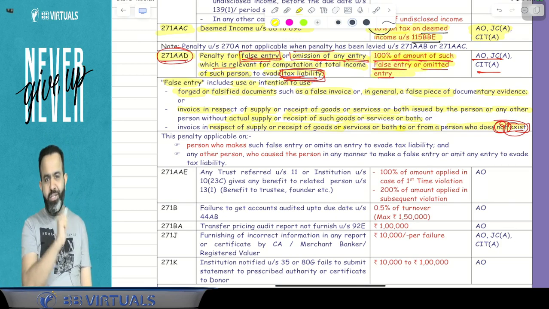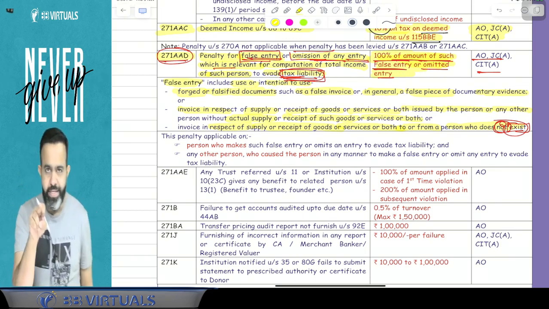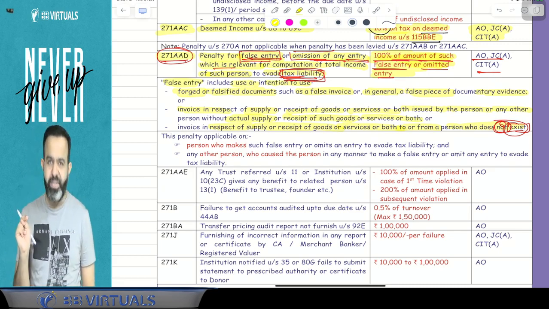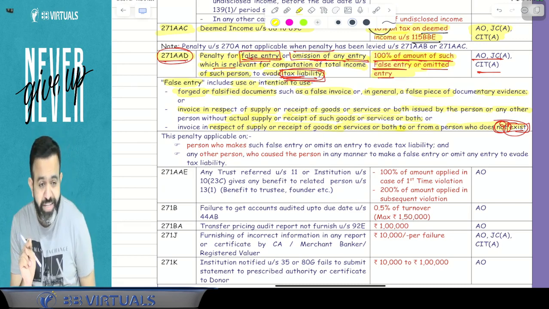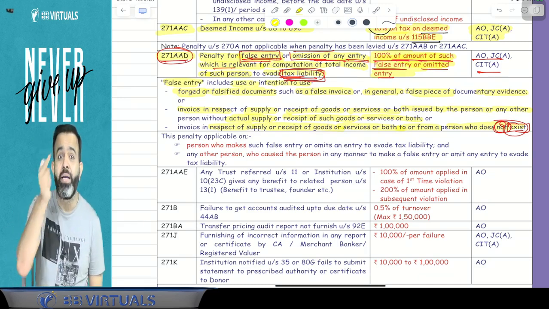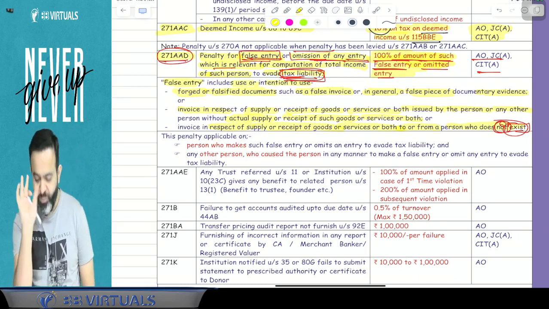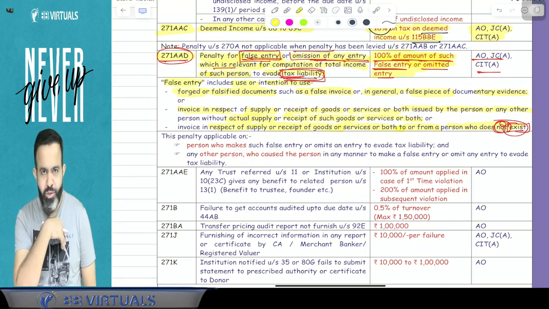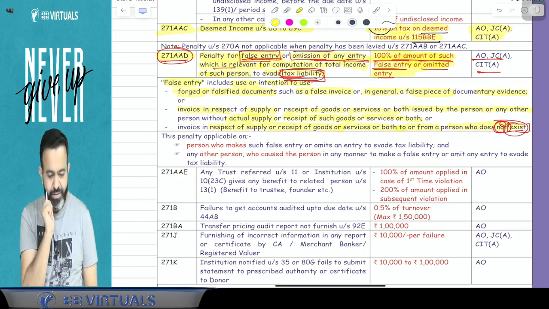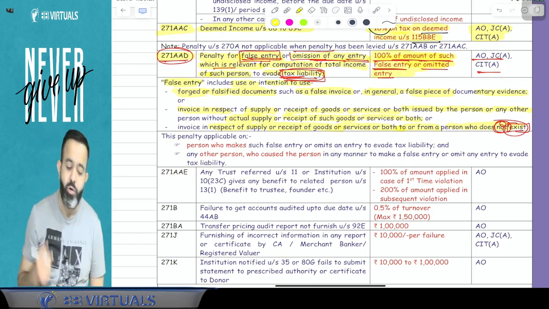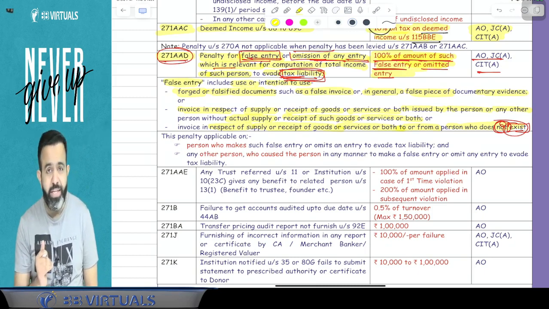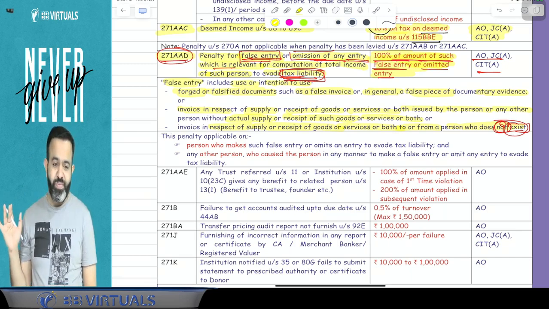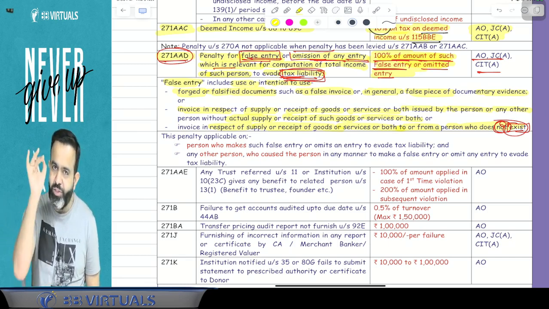Now one more point. Under this section, penalty will be charged on the assessee as well as on any person who motivated the assessee to make the false entry. For example, suppose I took some fake invoice, then penalty will be charged on me. But if my chartered accountant motivated me to take the false entry, then penalty will be imposed on the chartered accountant also.